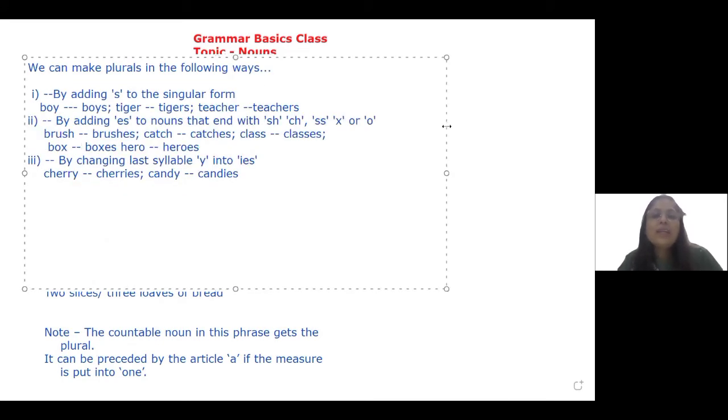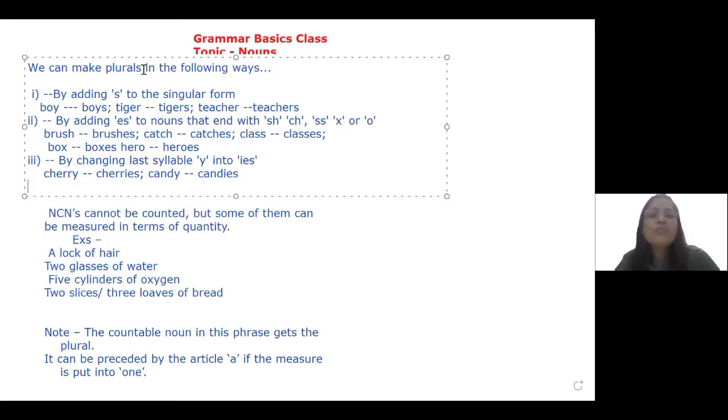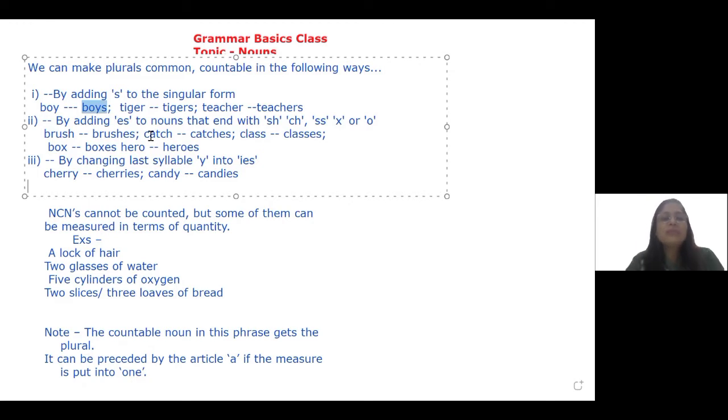So, we can make plurals of which kind of nouns? Common, countable nouns. In this way, the first way of making plural from the singular form is by adding s. So if I have one, I say boy. If I have more than one, any number, then I make use of boys.